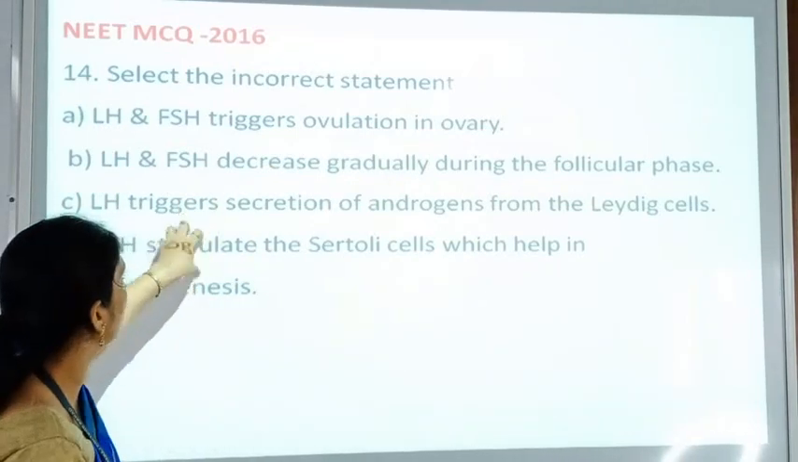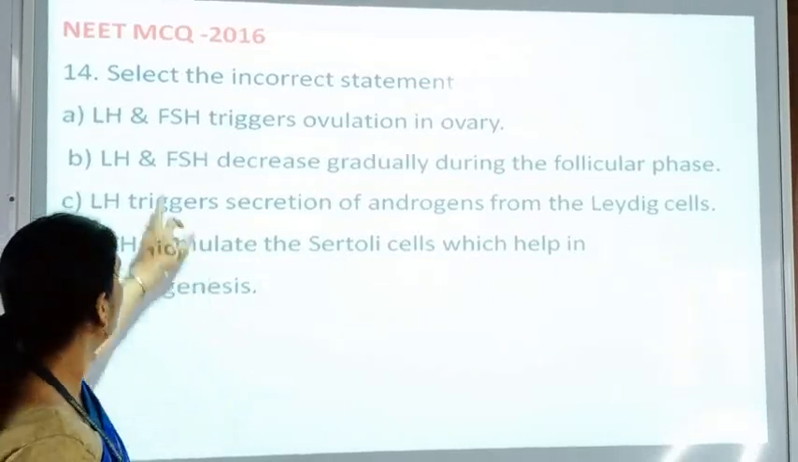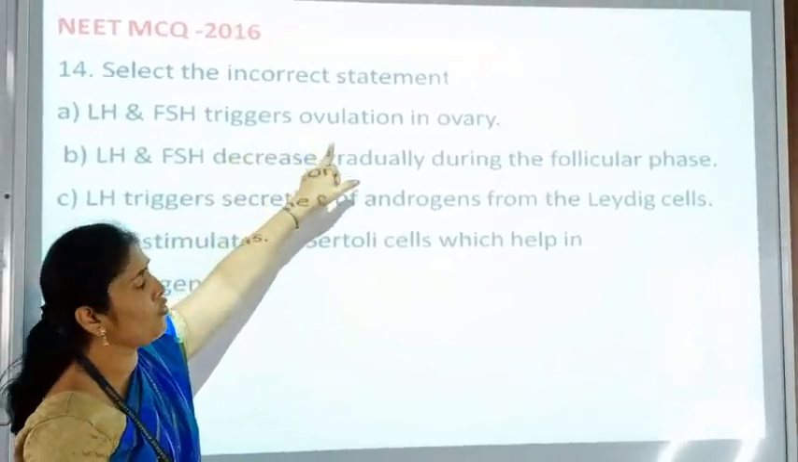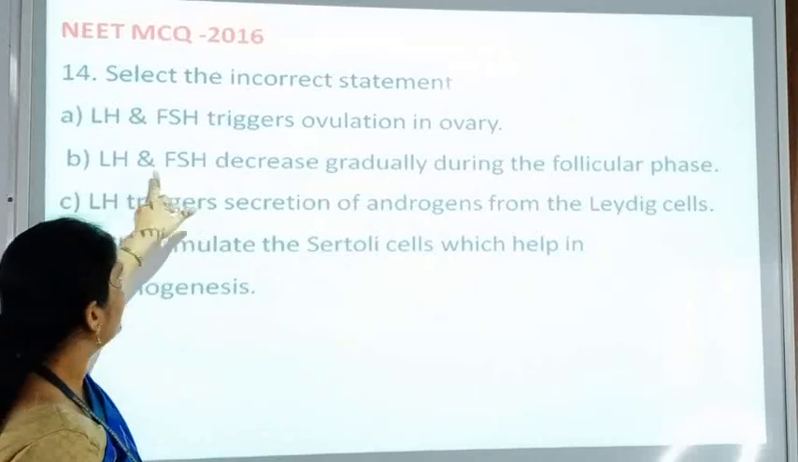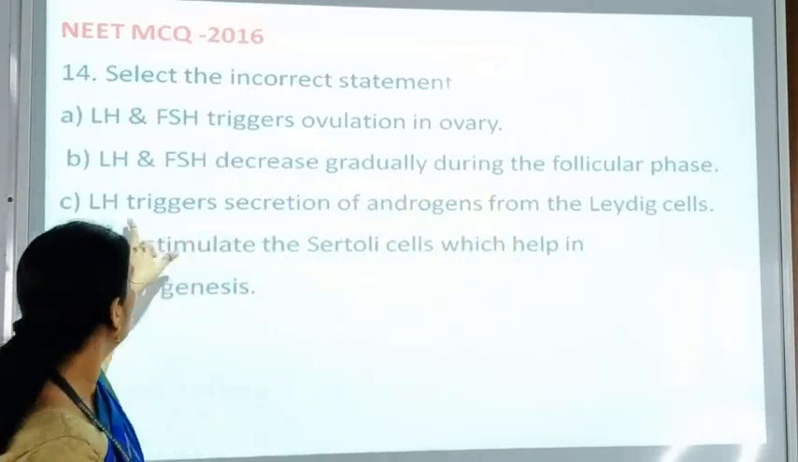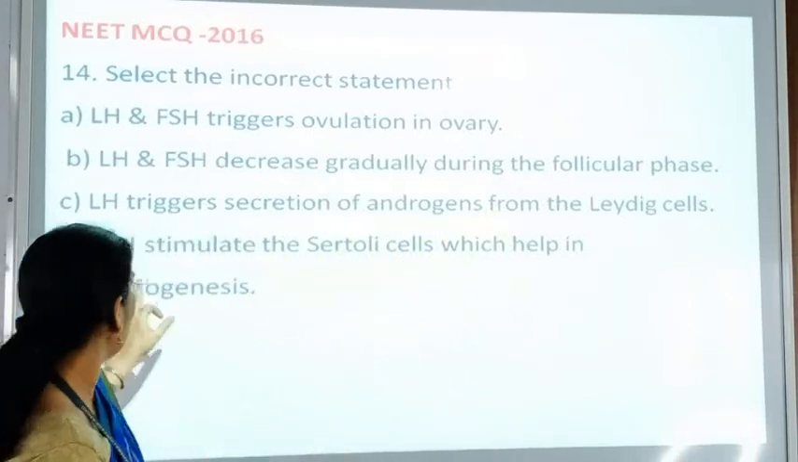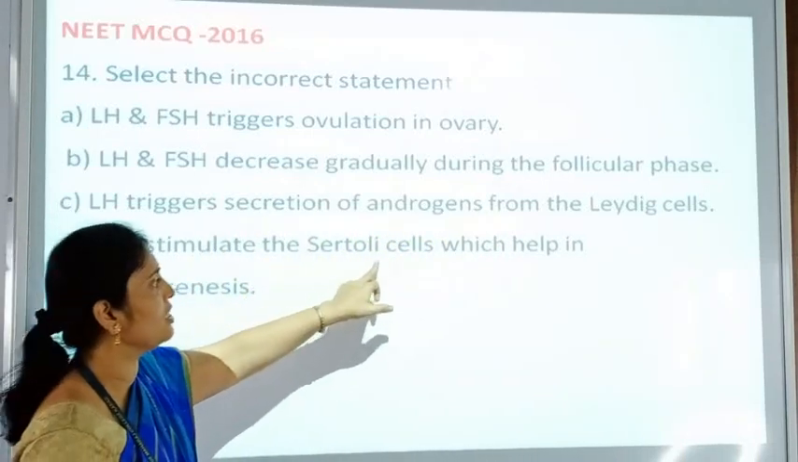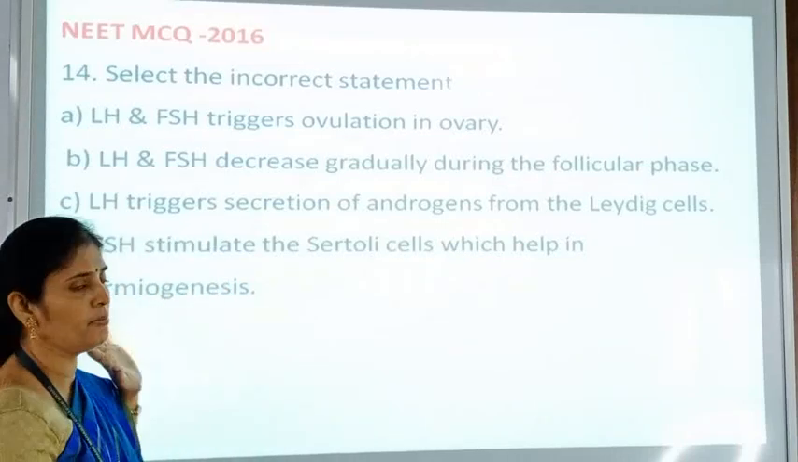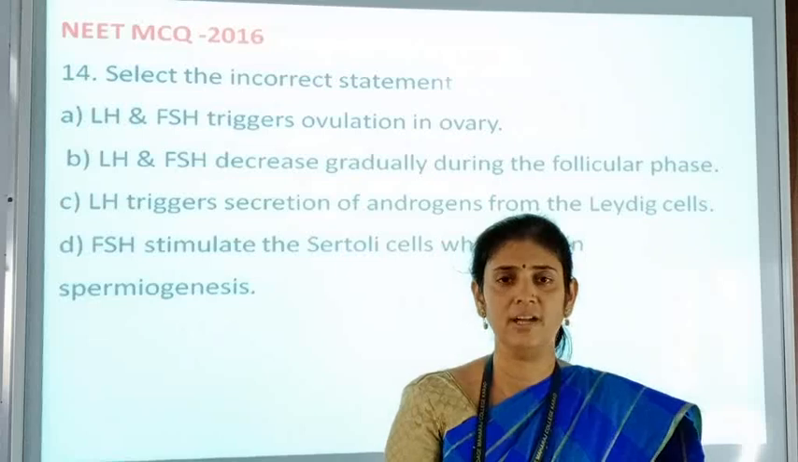Now second question, select an incorrect statement. LH and FSH trigger ovulation in the ovary. LH and FSH decrease gradually during the follicular phase. LH triggers secretion of androgen from the Leydig cells, and FSH stimulates the Sertoli cells which help in the spermiogenesis. Four options are given. We have to identify the incorrect statement.